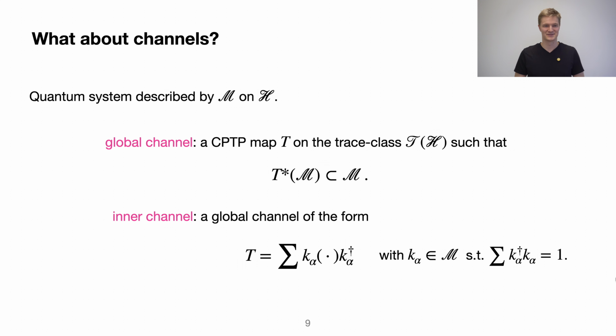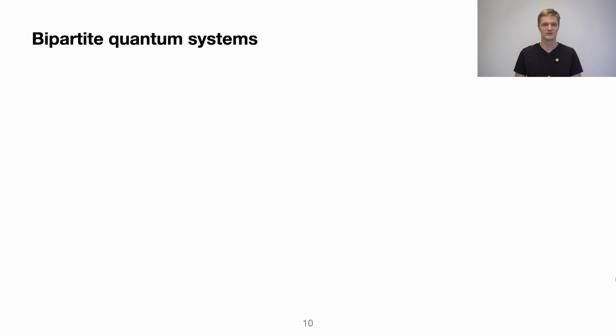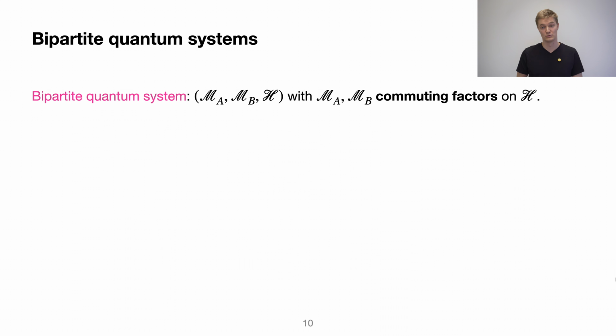What is a bipartite system? A bipartite system in this language is still one Hilbert space, but I don't have one von Neumann algebra, I have two. And in the following, these will be commuting factors. I'll say what a factor is shortly. Commuting just means that all observables of Alice, so all observables in MA, commute with those of Bob, the operators in MB.